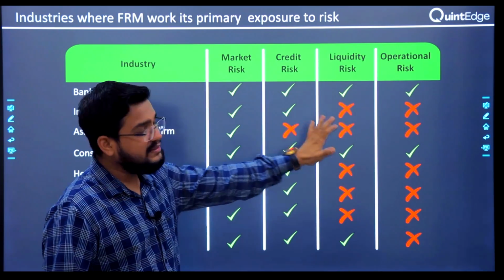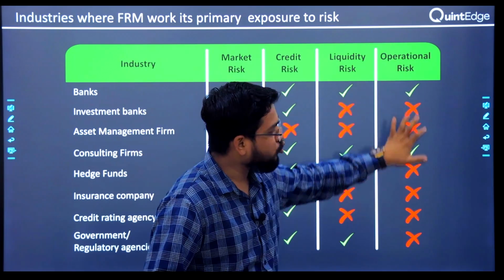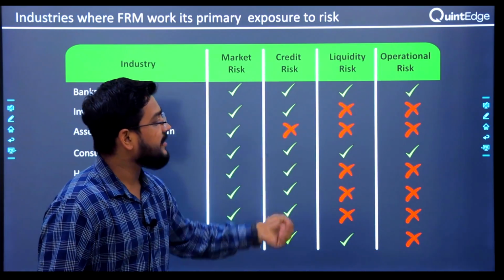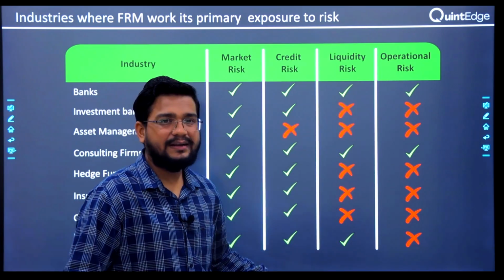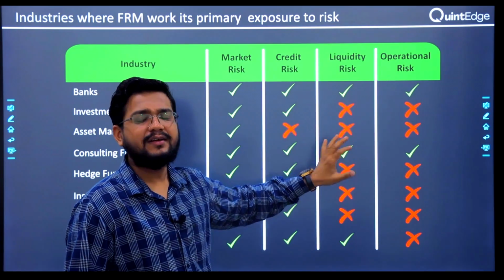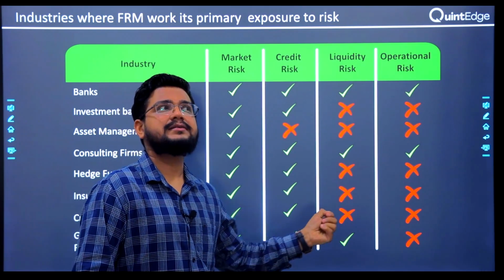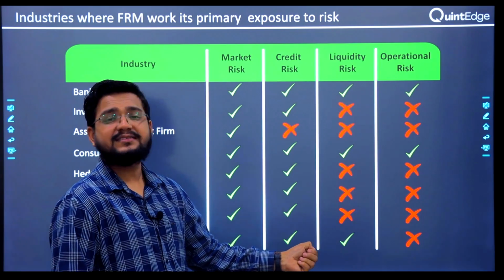Even if you don't understand these things in detail, you can see the scope of operational risk is the least. The scope of market risk and credit risk is the most. And liquidity risk, you will mainly work around in banks and financial institutions, or maybe when you are a consultant or working with some government organization, maybe let's say RBI.